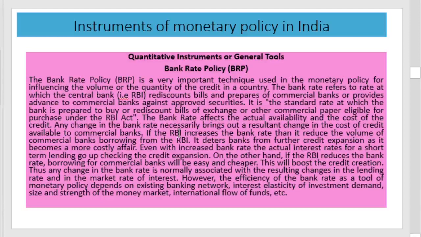If the RBI increases the bank rate, then it would reduce the volume of commercial banks' borrowings from the RBI, and it controls credit expansion as it becomes a more costly affair. On the other hand, if the RBI reduces the bank rate, borrowing by the commercial banks will be easier and cheaper, and it will boost credit expansion or credit creation in the economy. Any change in the bank rate is normally associated with resulting changes in the lending rate and in the market rate of interest.